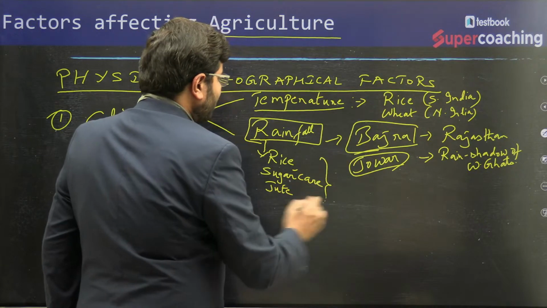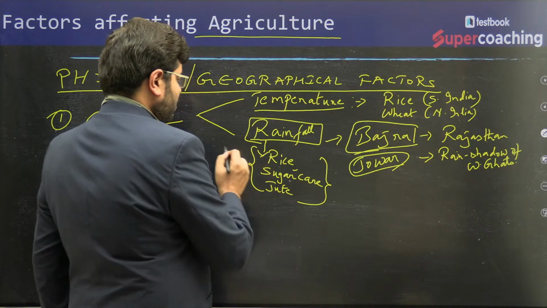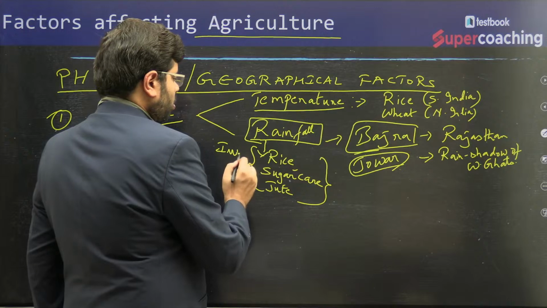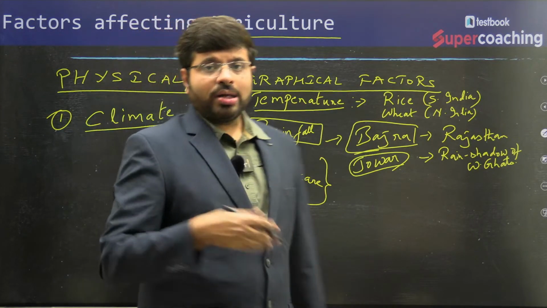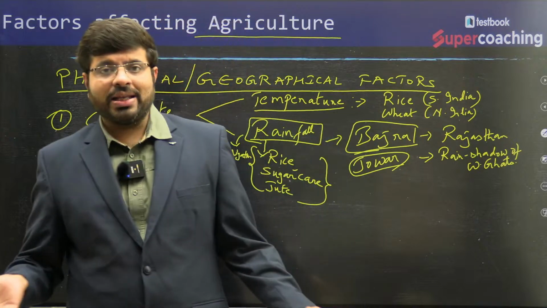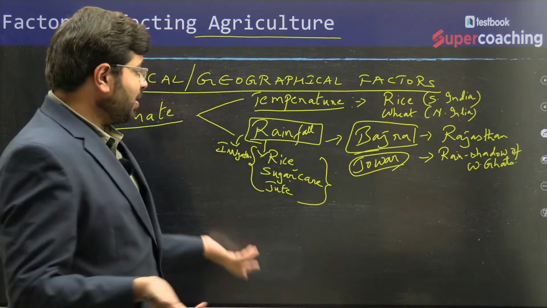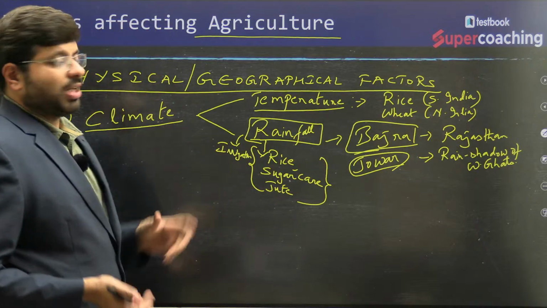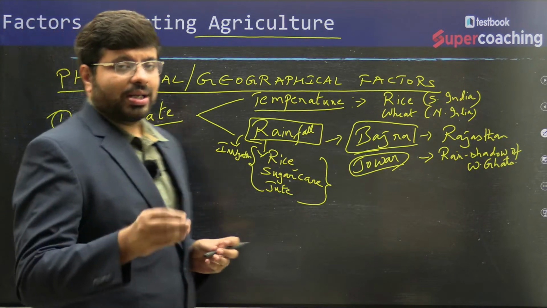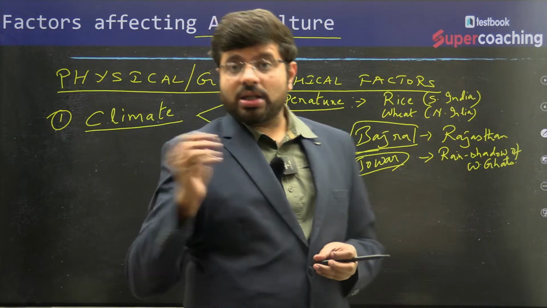See, either rainfall or it will be irrigation, no? So you will have rainfall or else it could be irrigation. Either of these things, anything can happen, right? Anything can be taken as a criteria here. So the geographical factors, climate. In fact, based on the climate itself, the cropping patterns are determined.